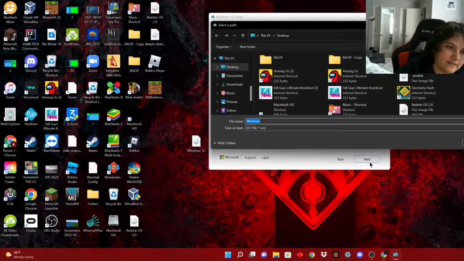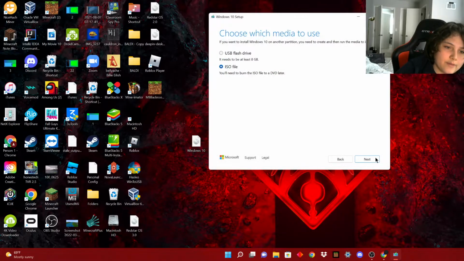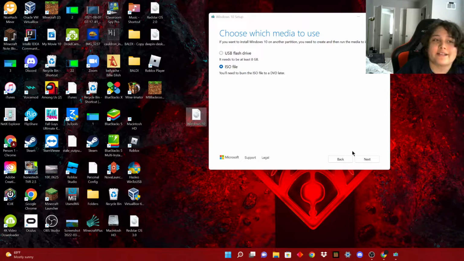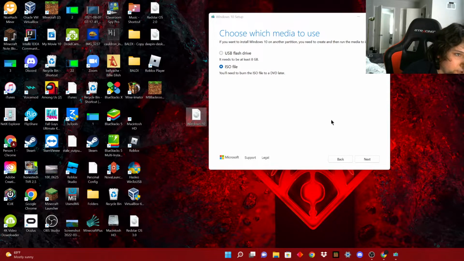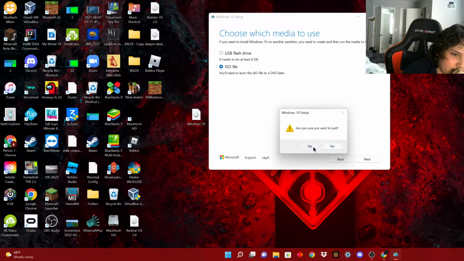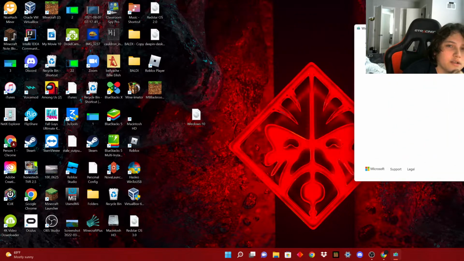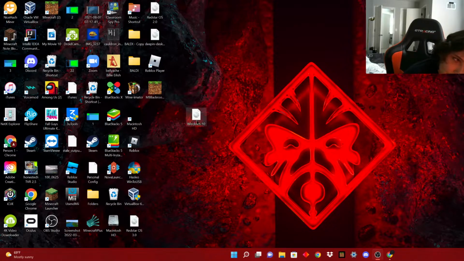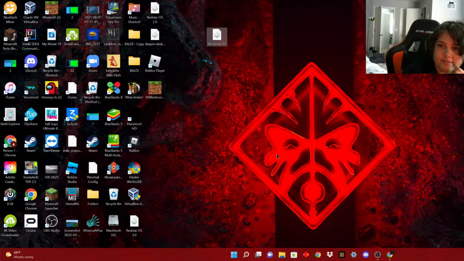If I press next, it'll give me a location to save it, but I'm not going to because I already have it, and I also expect this to take a while. Windows 10 is like 4 point something gigabytes in size. It's pretty big, so I'm not going to do it again. I'm just going to close the installer. Expect it to take a long time. So, here's my Windows 10 ISO that I have right here.